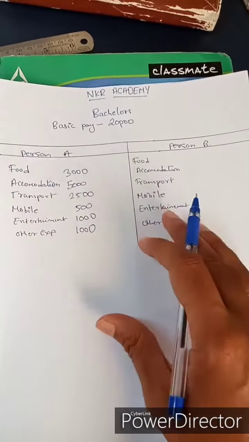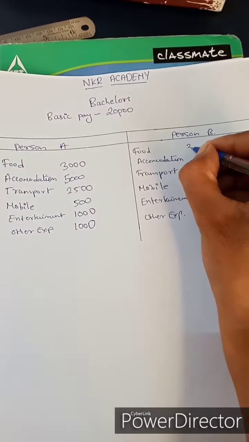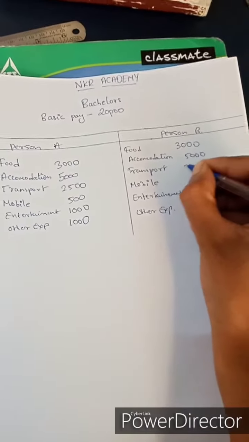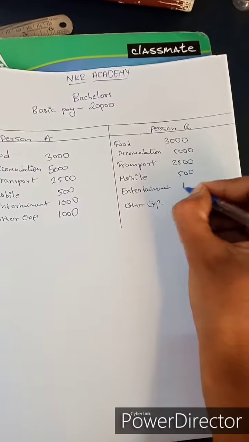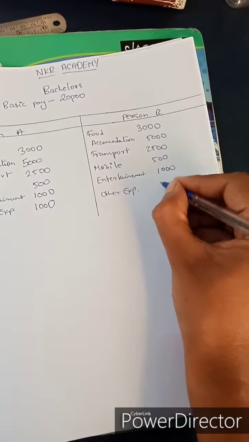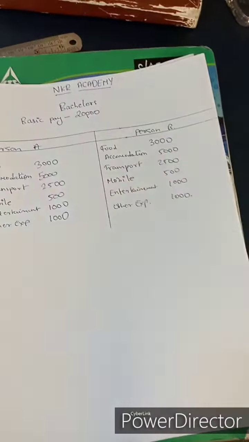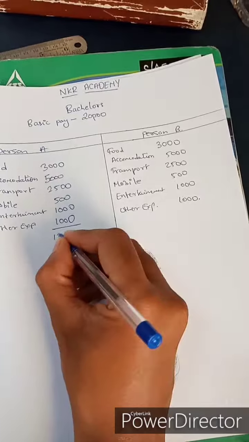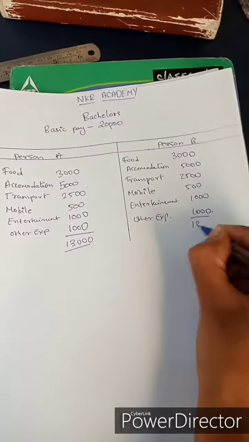In the case of B, it is also the same: 3,000 for food, 5,000 for accommodation, 2,500 for transport, 500 for mobile, 1,000 for entertainment, and other expenses will be 1,000 rupees. So their standard expenses every month total 13,000.